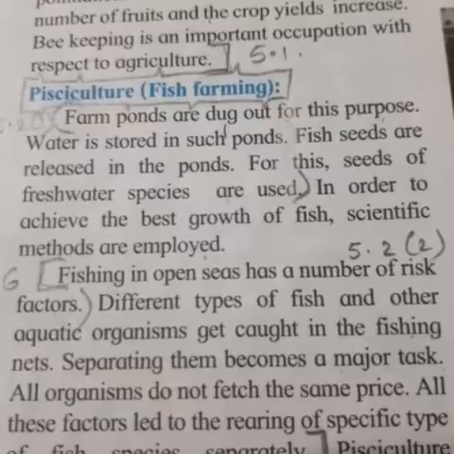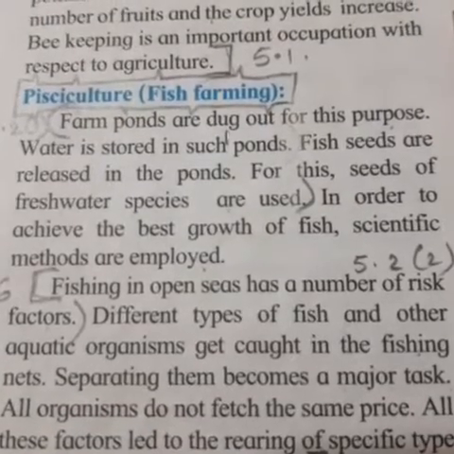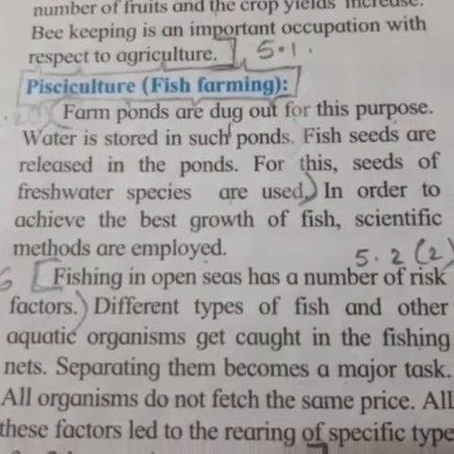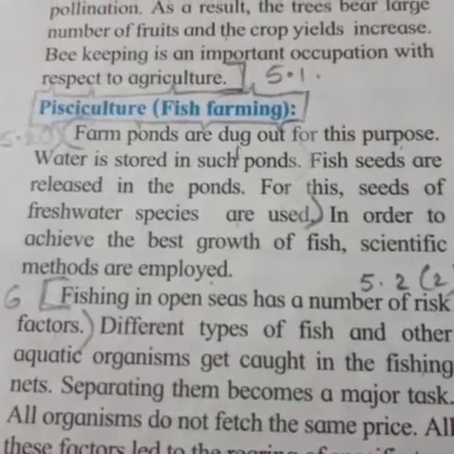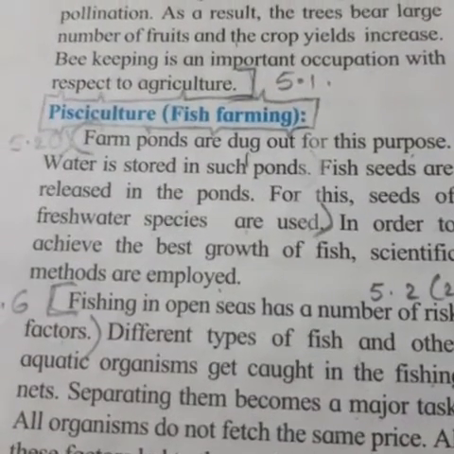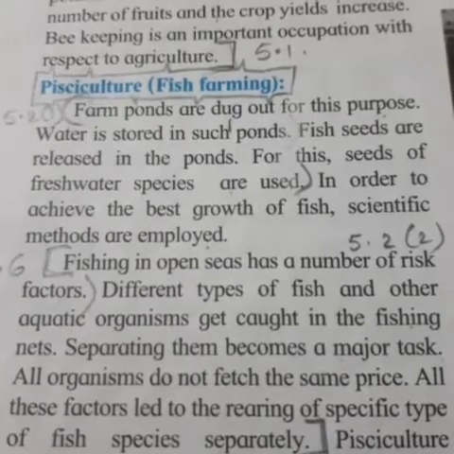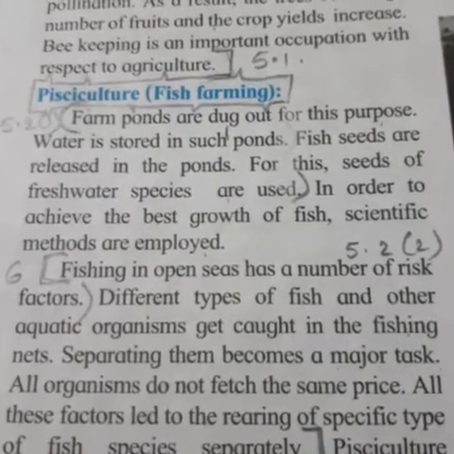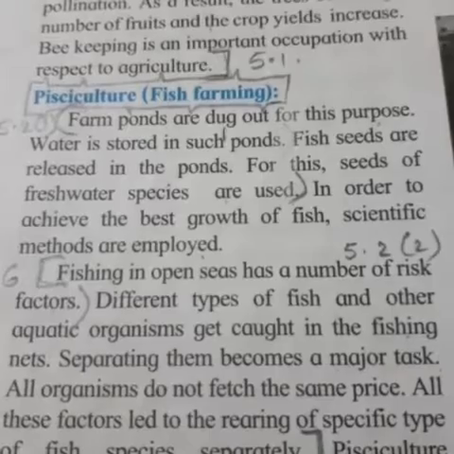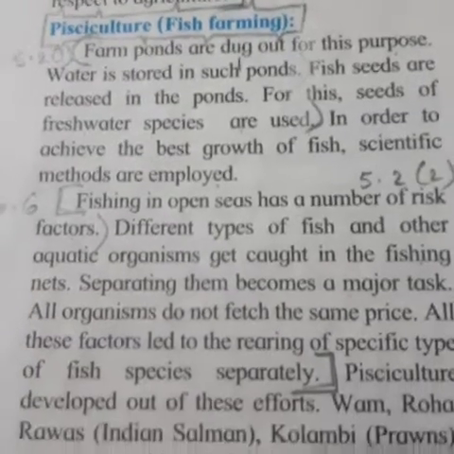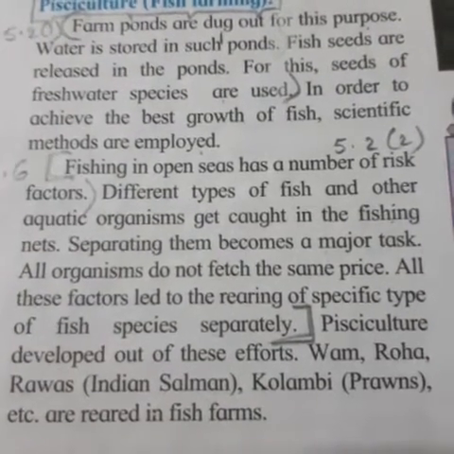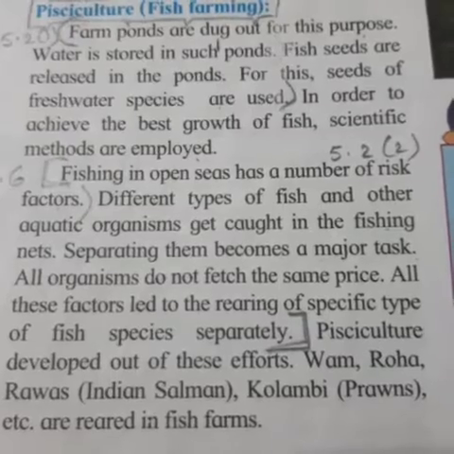Pisciculture. Farm ponds are dug out for this purpose. Water is stored in such ponds. Fish seeds are released in the ponds. For this, seeds of the freshwater species are used. In order to achieve the best growth of fish, scientific methods are employed. Fishing in open sea has a number of risk factors.